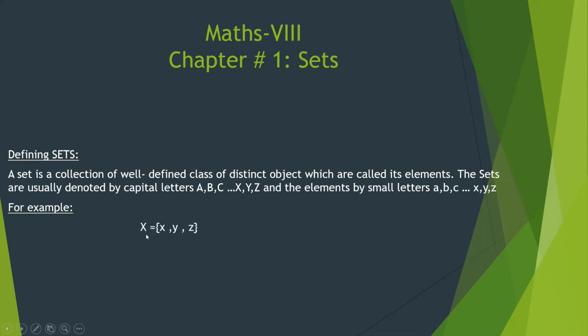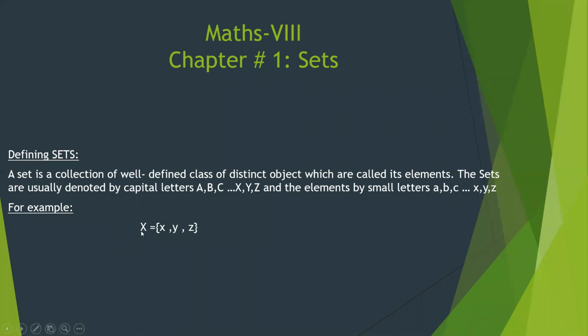For example, capital X is equal to small x, comma, small y, small z. This way of representing a set is called the tabular method, or tabular form of a set.